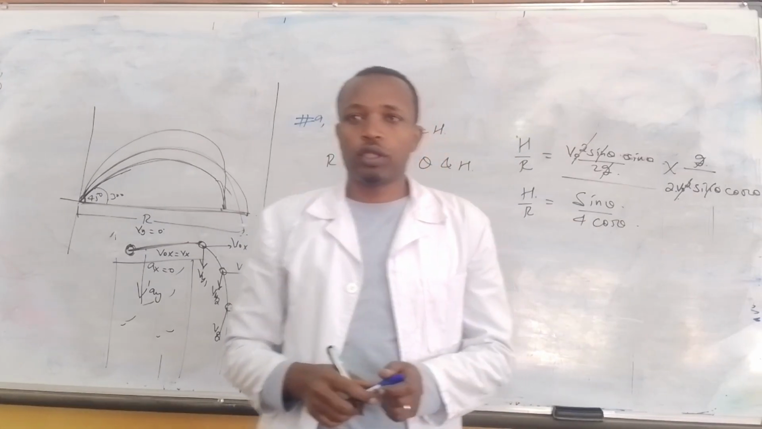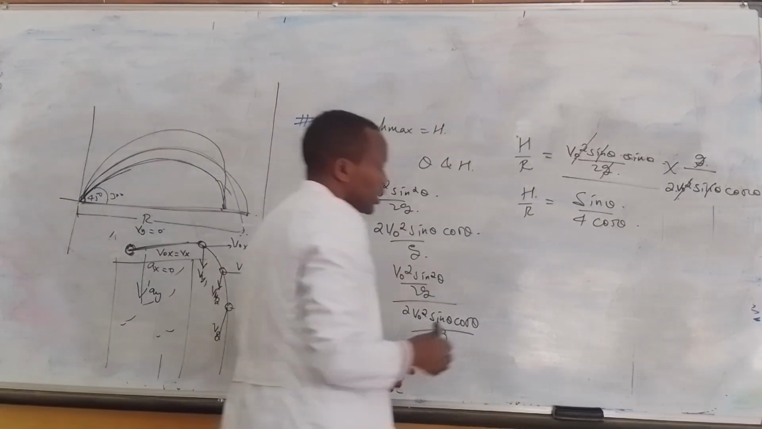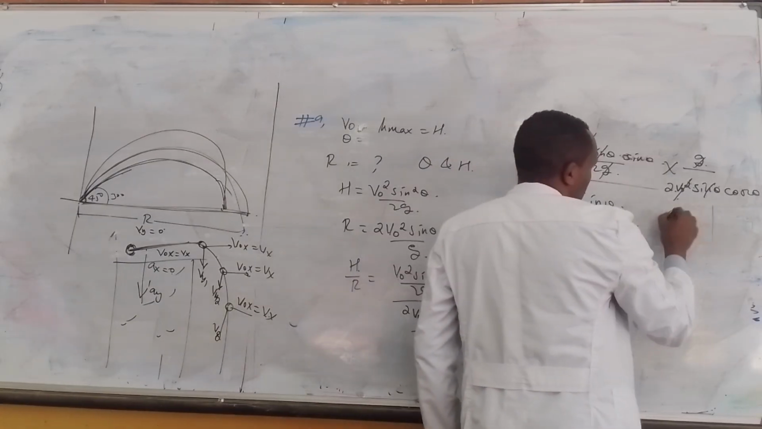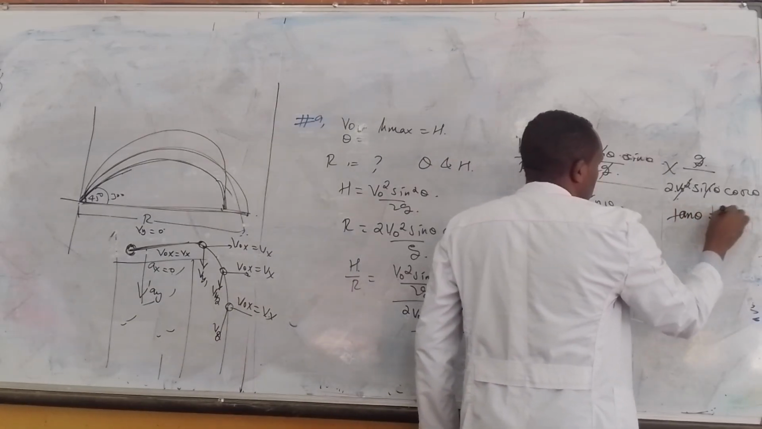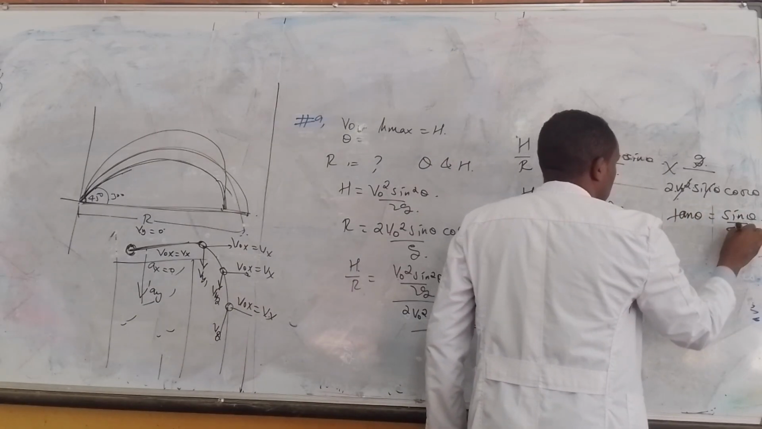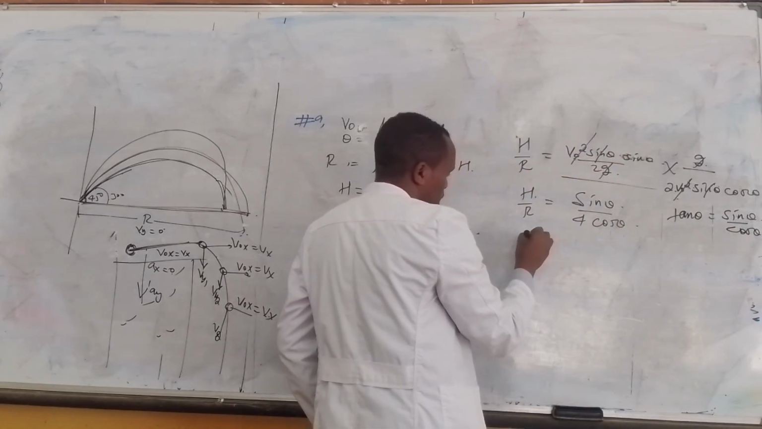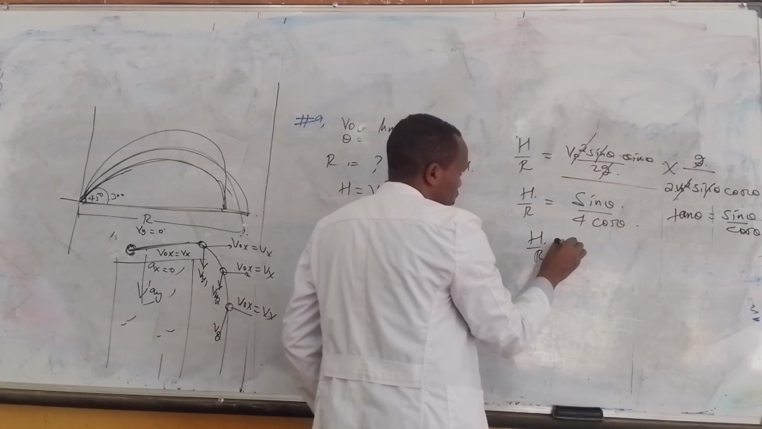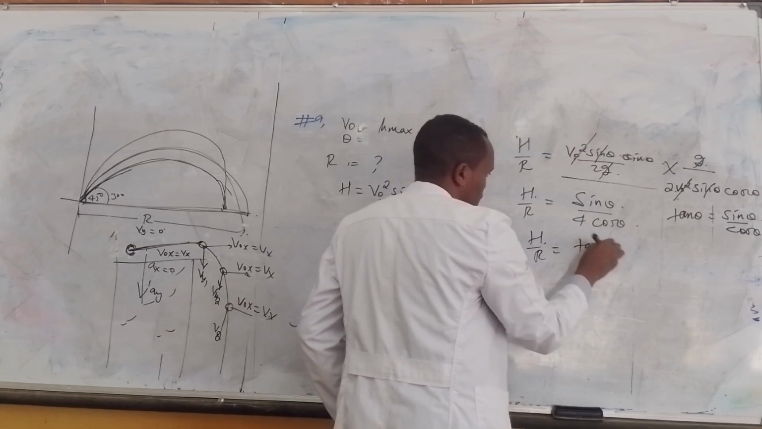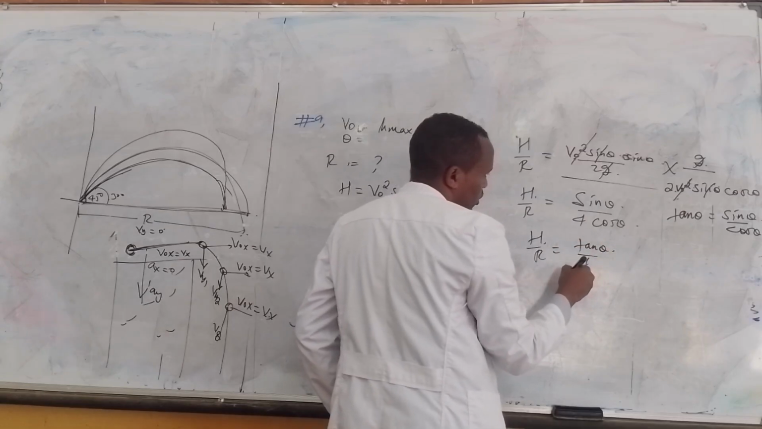What's sine of theta over cos theta? Sine of theta over cos theta is tan theta. You know that tan of theta equals sine theta over cos of theta. So h over r is equal to tan of theta over 4.